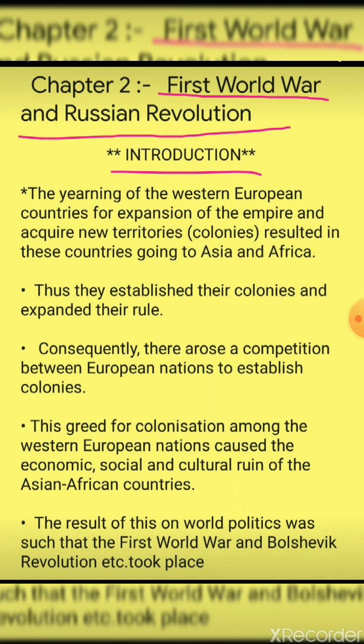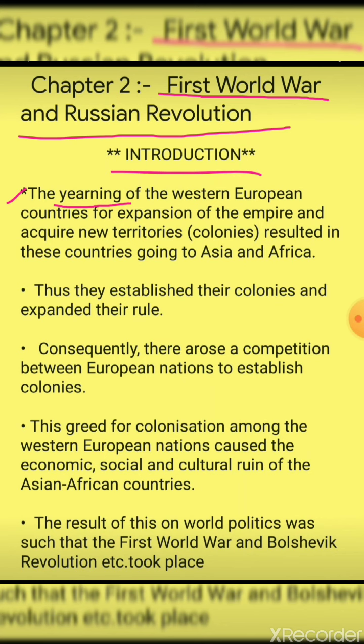Introduction. First point. The yearning of the Western European countries for expansion of the empire, to acquire new territories, that is colonies, resulted in these countries going to Asia and Africa. Yearning over here means desire.